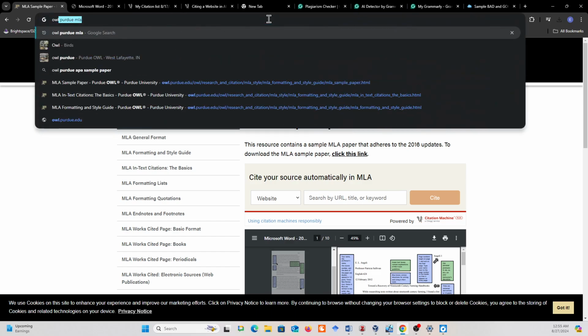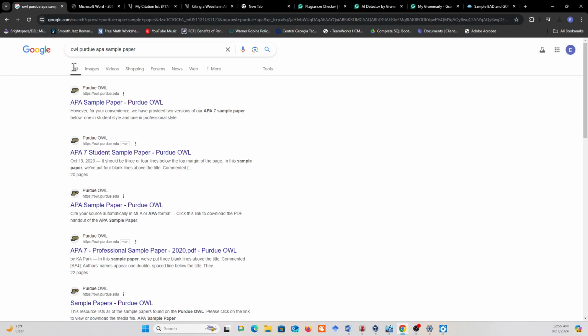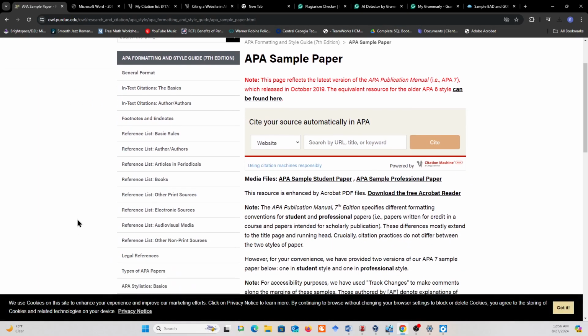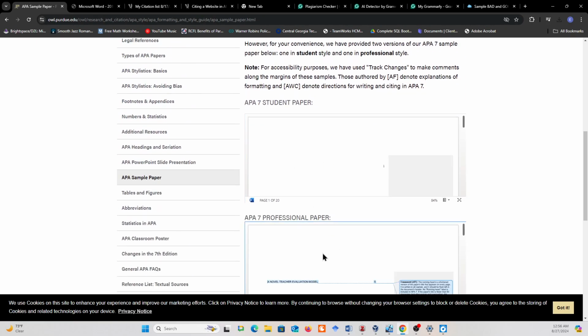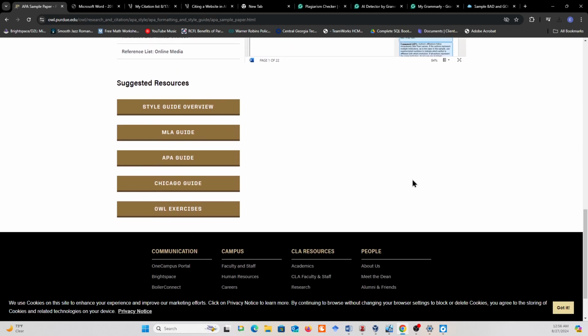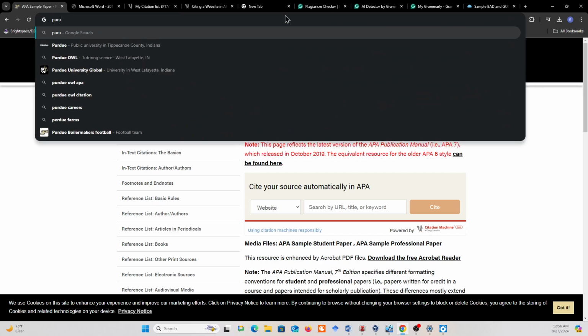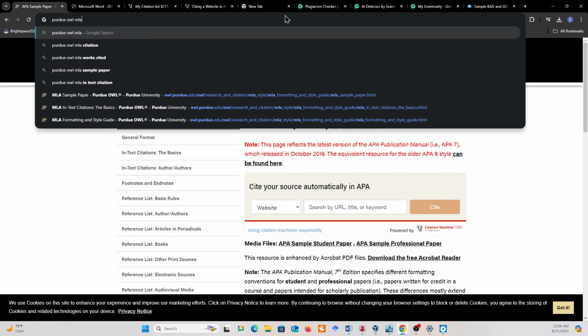So if I were to go to Owl Purdue APA, excuse me, they have the same references here as well, and student sample papers, a professional paper, etc. So Owl Purdue is a good utility to use. It's not the end all be all, but it'll get you headed in the right direction.